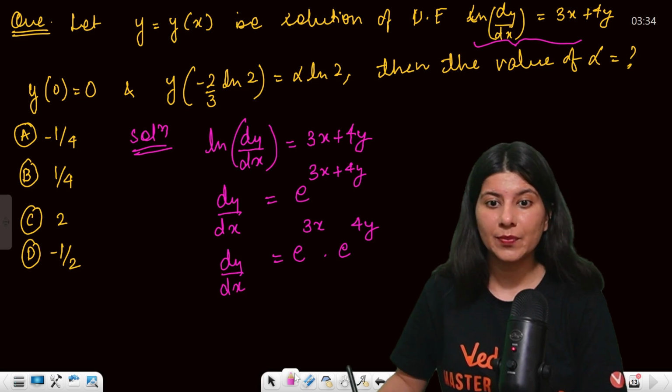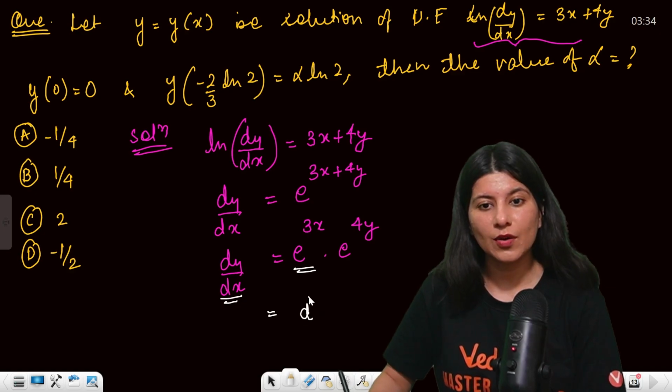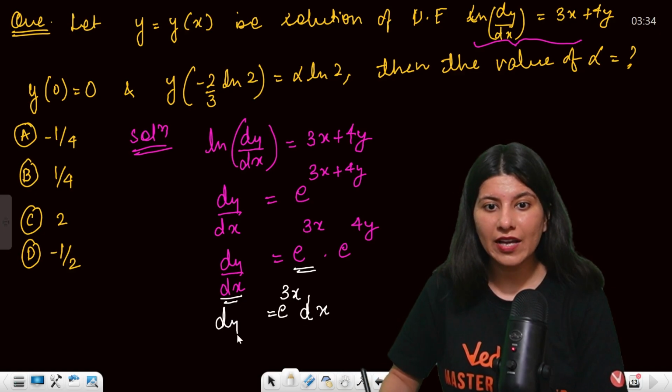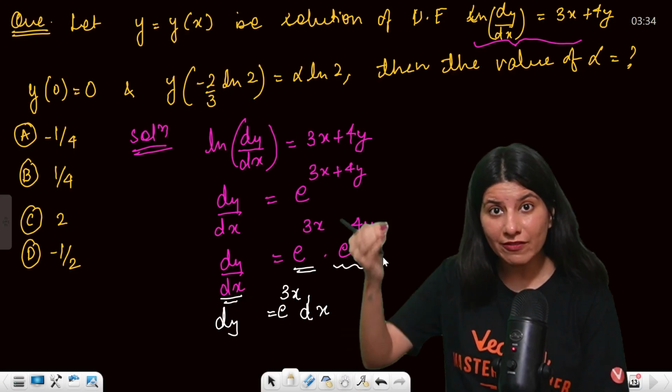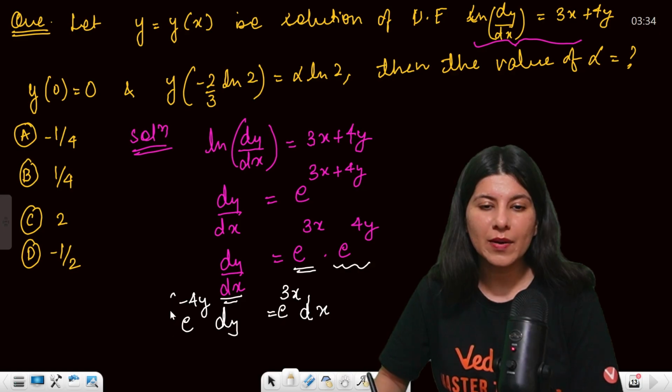Now I can separate them out. e raised to power 3x and dx can be taken on the right hand side, pretty easy. On the left hand side we have dy and this e raised to power 4y will come in the denominator, or you can just write e raised to power minus 4y.